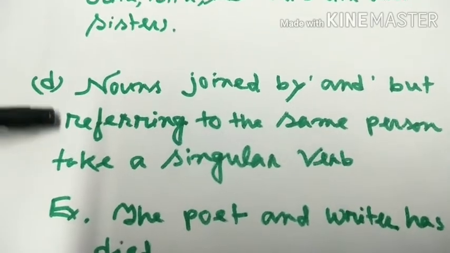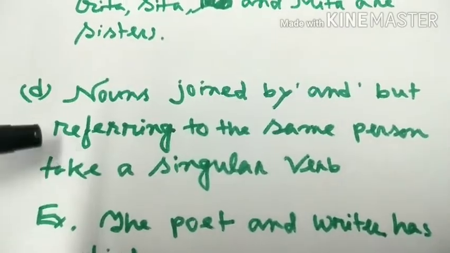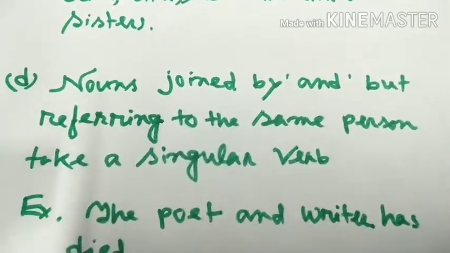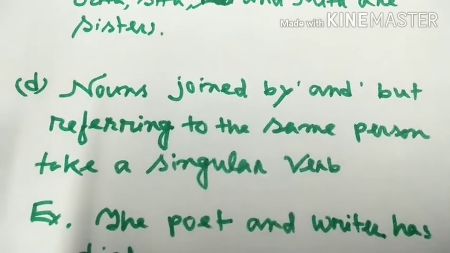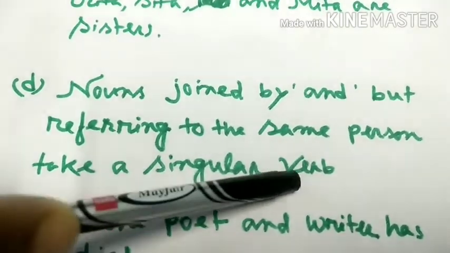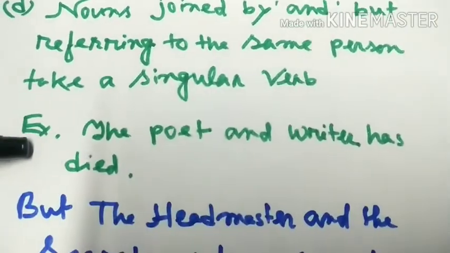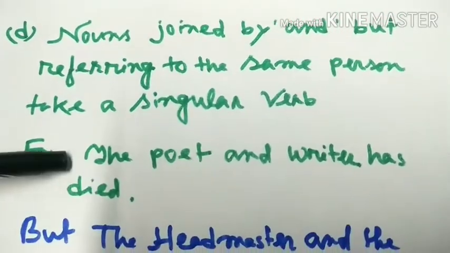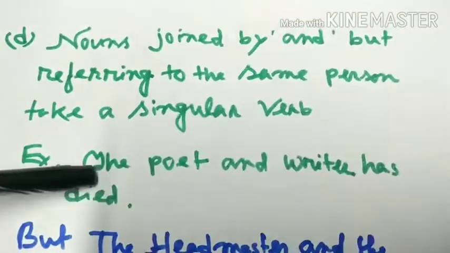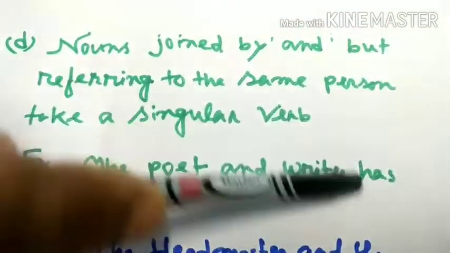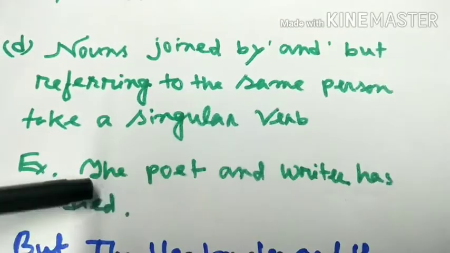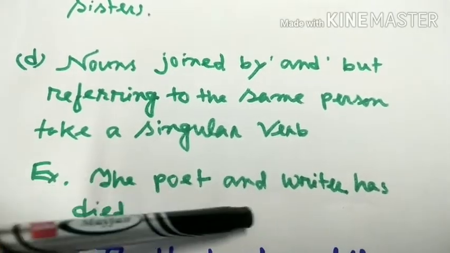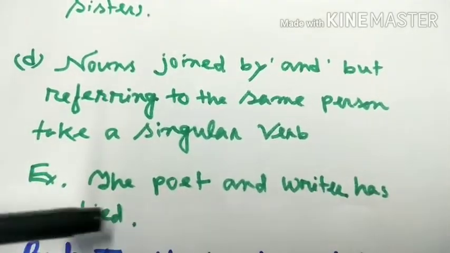Let us focus on this. Nouns joined by and but referring to the same person take a singular verb. Let us clear this with the help of this example. The poet and writer has died. That means the poet and writer are the same person. So we have to use the verb in singular form. The poet and writer, referring here to the same person, so we have to use the verb in singular form.